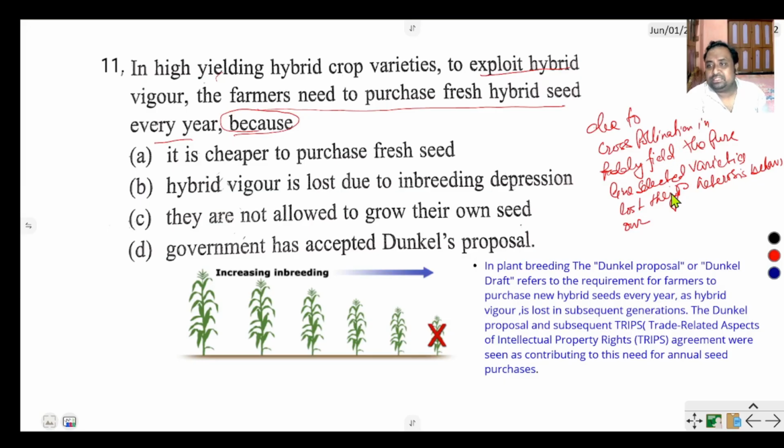The pure line selected varieties lost their hybrid behavior. Okay, so for this reason the farmers buy these seeds every year.